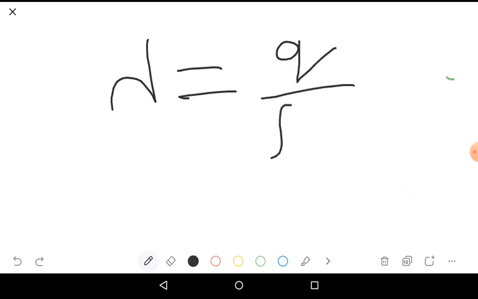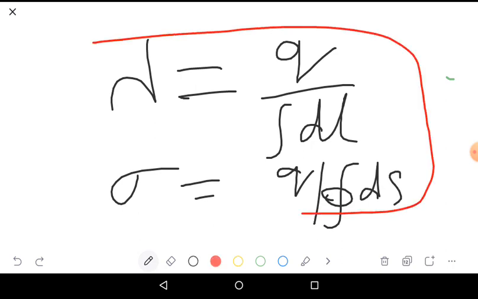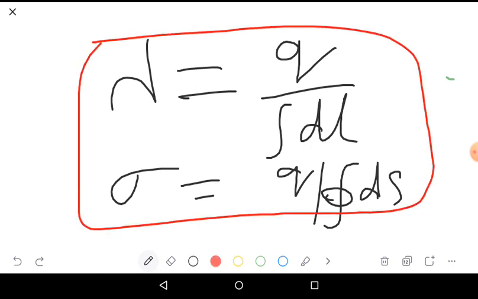One, lambda, the linear charge density, Q divided by the integral of dl, and two, sigma, the surface charge density, Q divided by the surface integral of ds. These two are today's topic. So this is about the charge densities on line and surface.